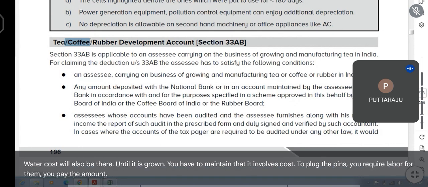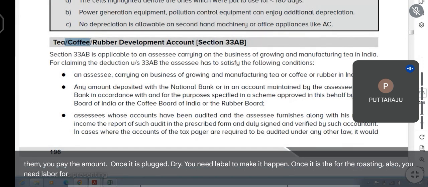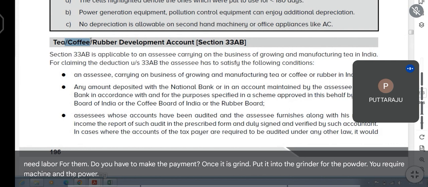Once it is plucked, to dry it you need labor to make it happen. Once it is dry, for the roasting also you need labor. For them, you have to make the payment. Once it is ground, put it into the grinder for the powder. You require machine and the power and the labor also.